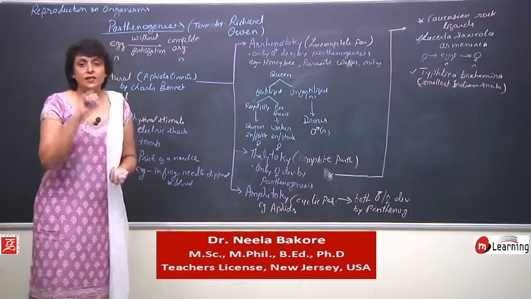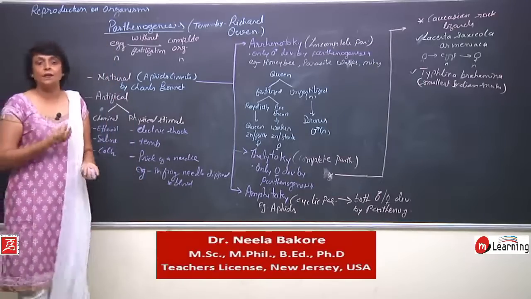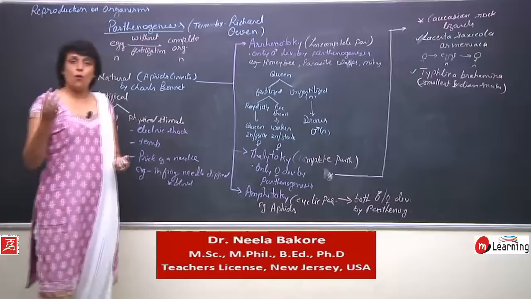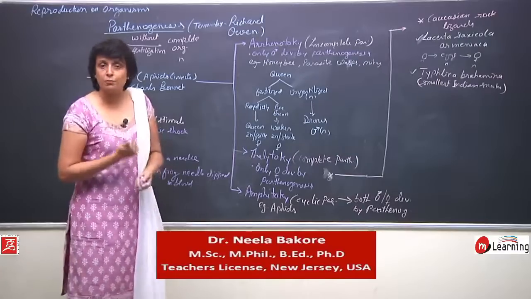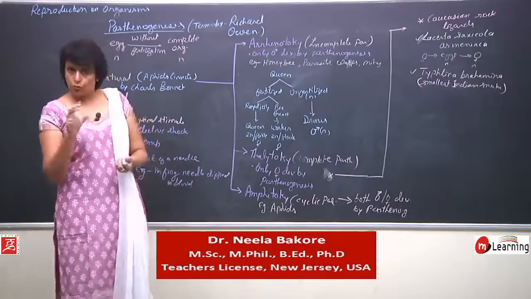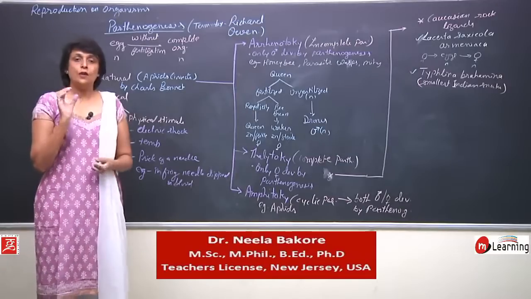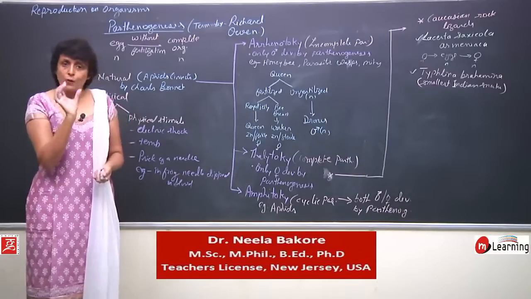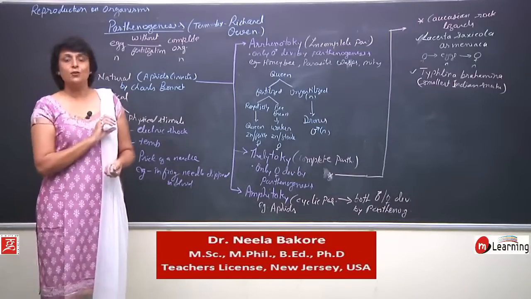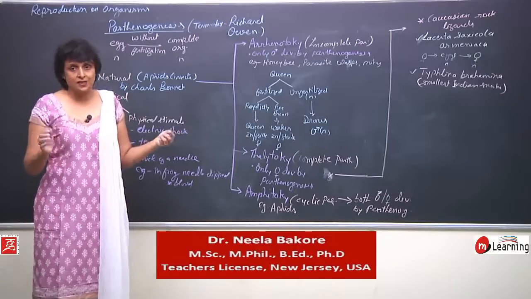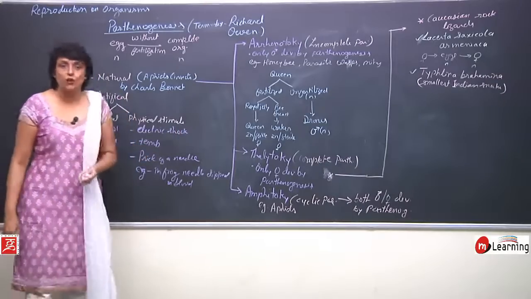So parthenogenesis is a very unique kind of reproduction which is reported in organisms. So now we have seen all three methods: asexual reproduction, sexual reproduction, though in brief, and parthenogenesis. Now we are talking about reproduction, only one stage of life. So we need to understand which stage are we talking about. What are the other stages? So let us just take the stages of life.